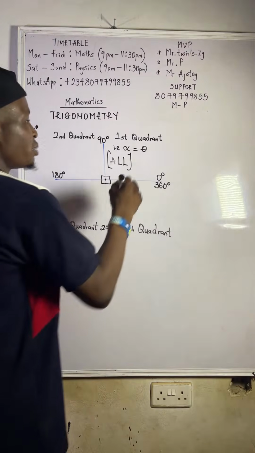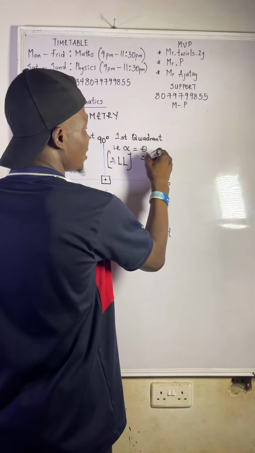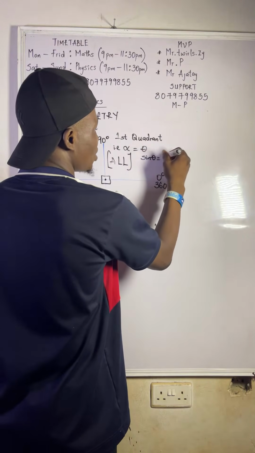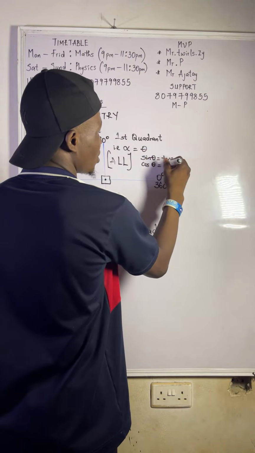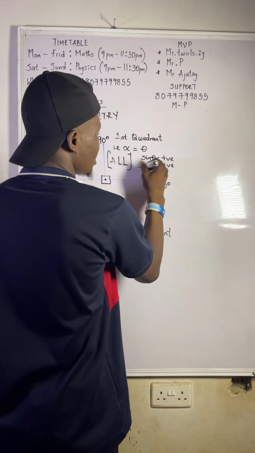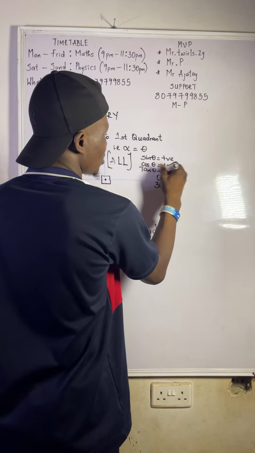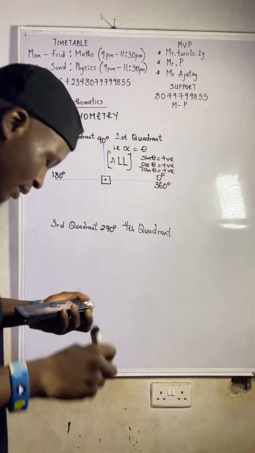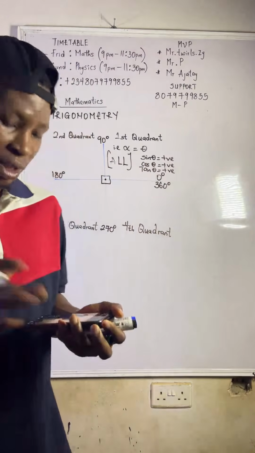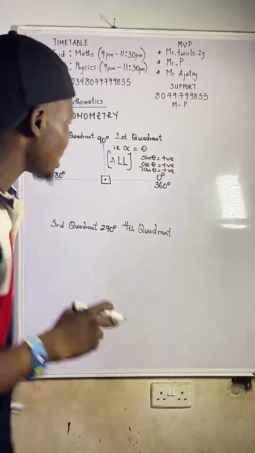So it means your sin theta is positive, your cos theta is also positive, and your tan theta is also positive. So if anything falls between 0 degree and 90 degree, all is positive. You all get that one? Yes. So that is that about that.